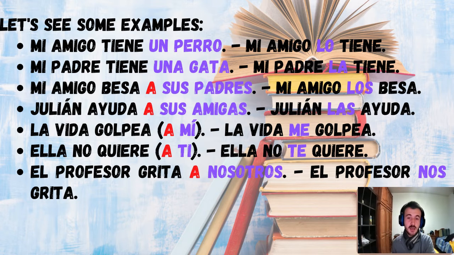If we had to replace this direct object in English, we would say, my friend kisses his parents, so my friend kisses them, right? In Spanish, we also need to change the pronoun, just as we did in English. And a sus padres is clearly masculine and plural. Therefore, the correct pronoun for this sentence is los.